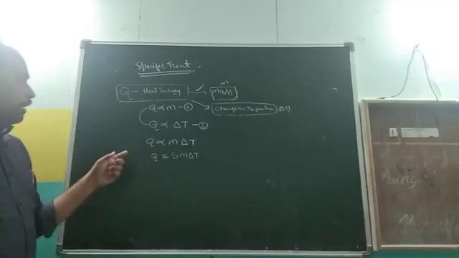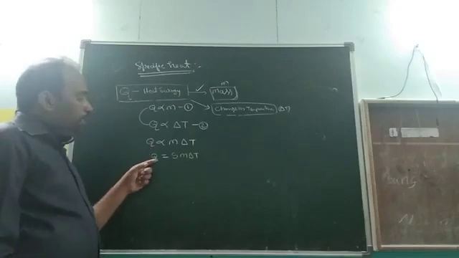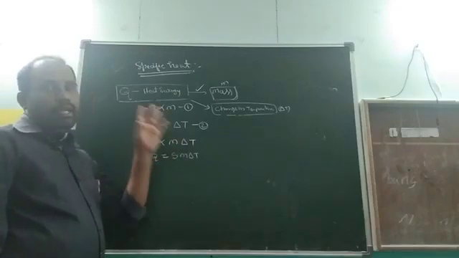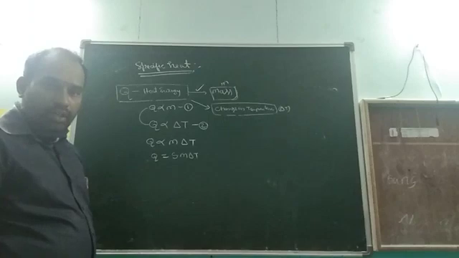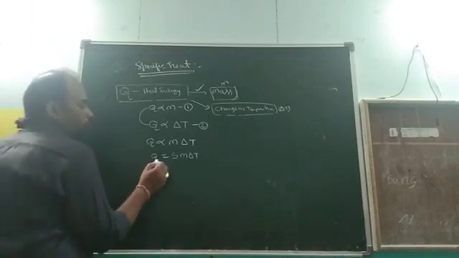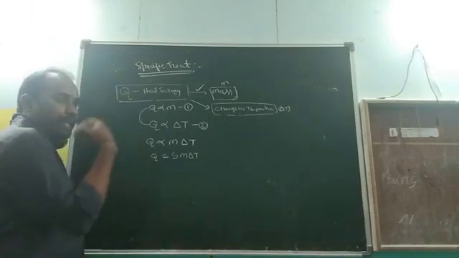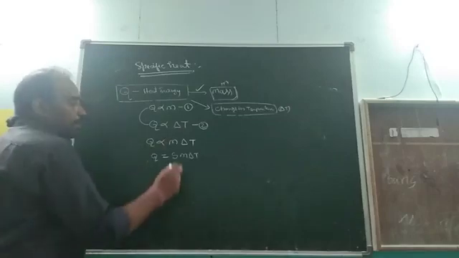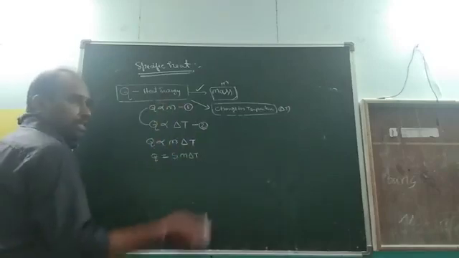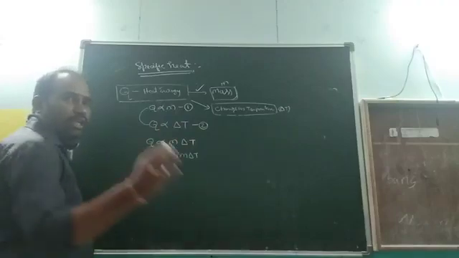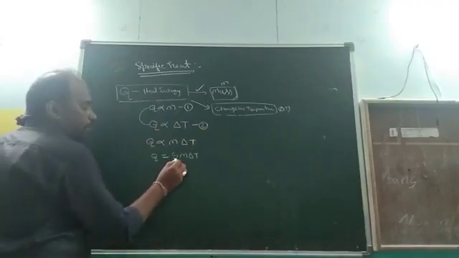That's why the formula for heat energy is Q is equal to S M delta T. Are you clear? So now what do you know? Q is the gained or released heat energy, M is the mass of the substance, and delta T is the change in temperature.